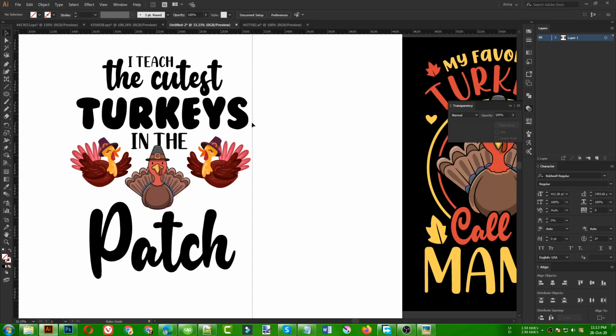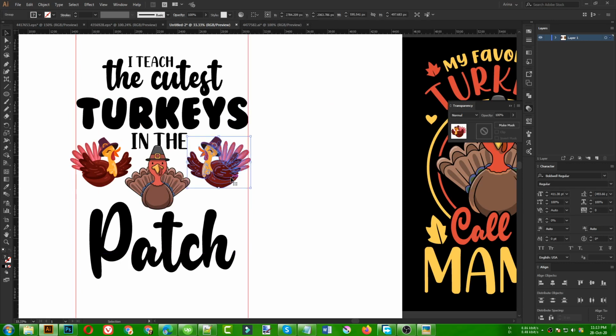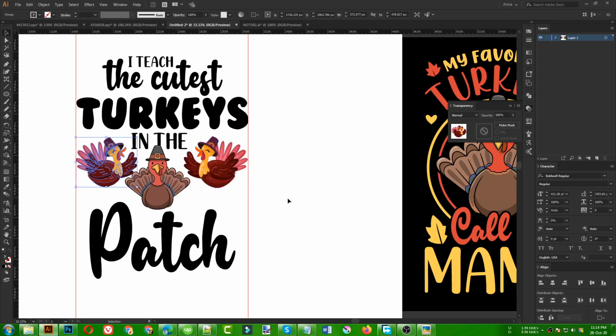Now I need to bring my ruler again to align them together so that it stays in a certain area, just like this inside my ruler area. Then once those two are inside the ruler area, I can change the position of this one, and that is good for me.